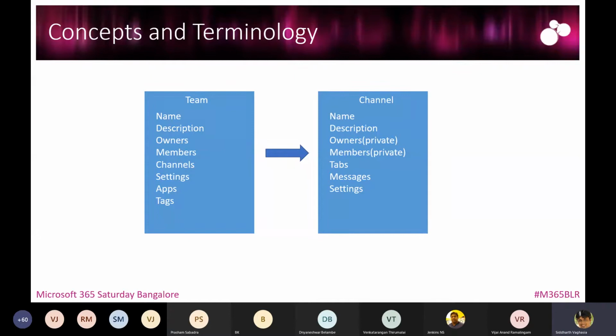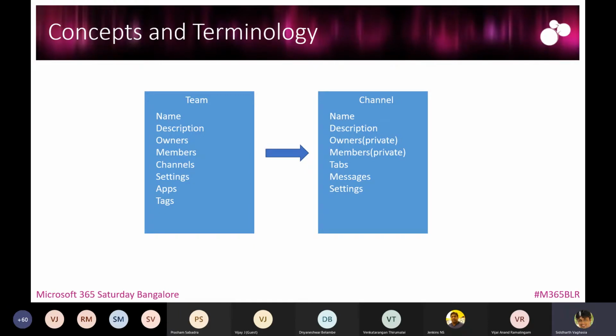Now the team concept is basically where you create a team for a specific business, when a business issue or a business case arises, maybe for a project, simple project management collaboration. Every team would have its name. There would be a description for the team. There would be owners for the team who would have special access on what they can do with the team. Then there are members of the team who would have less access. They might be part of your team conversation and collaboration, but they might not be able to manage some settings of the team. So that's where there are settings also which are available in the team.